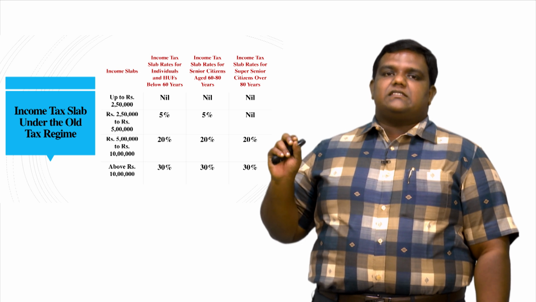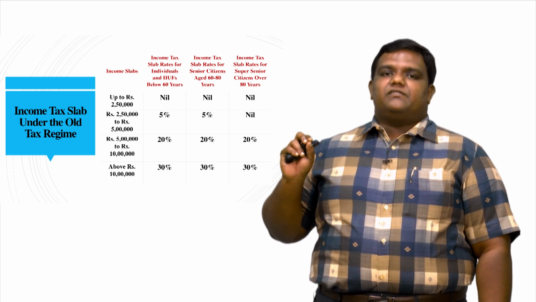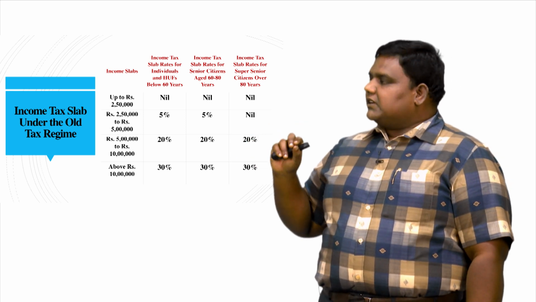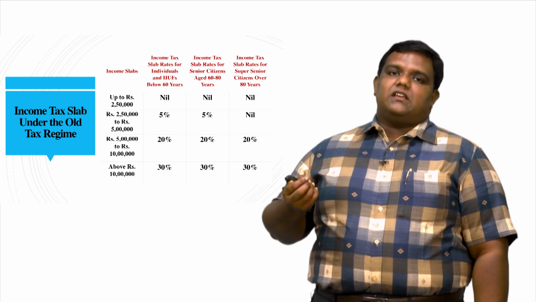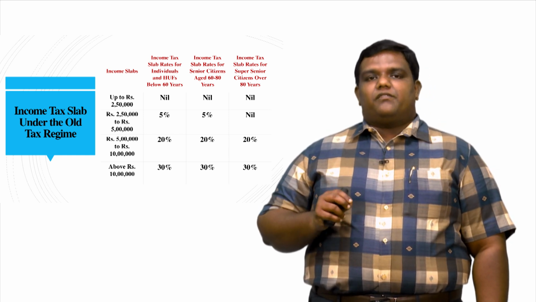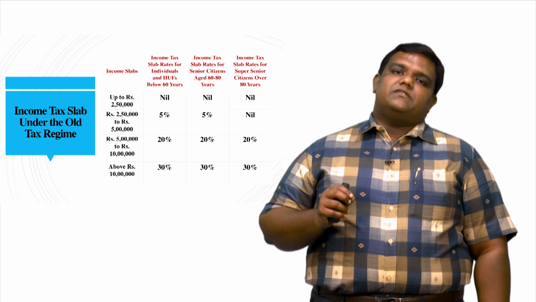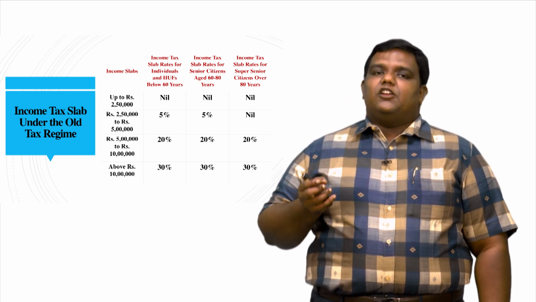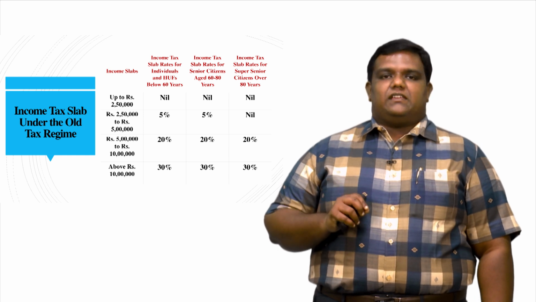You can exercise an exemption of 2,50,000 rupees, and if your income is above 2,50,000 but up to 5 lakh, you can enjoy a rebate of 12,500 rupees, which is 5%. If your income exceeds 5 lakh, you are not eligible for this rebate.